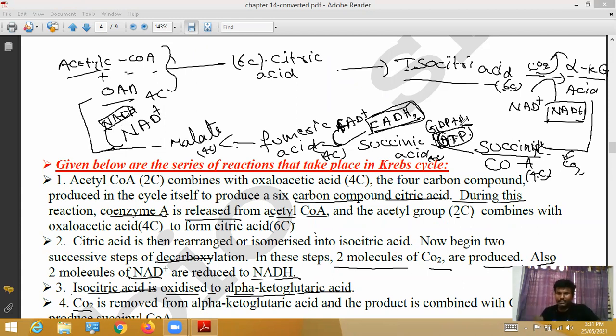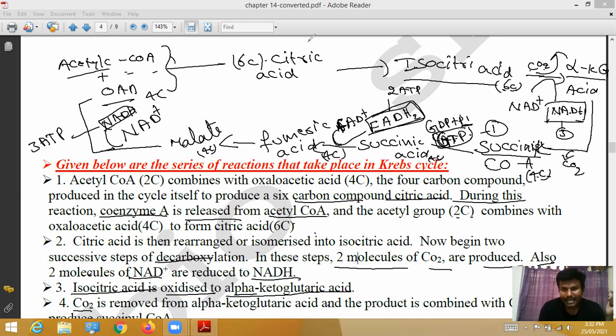GTP is oxidized and gives 1 ATP. NADH oxidized and gives 3 ATP. FADH2 oxidized and gives 2 ATP. NADH oxidized and gives 3 ATP. We have to calculate the ATP molecules.